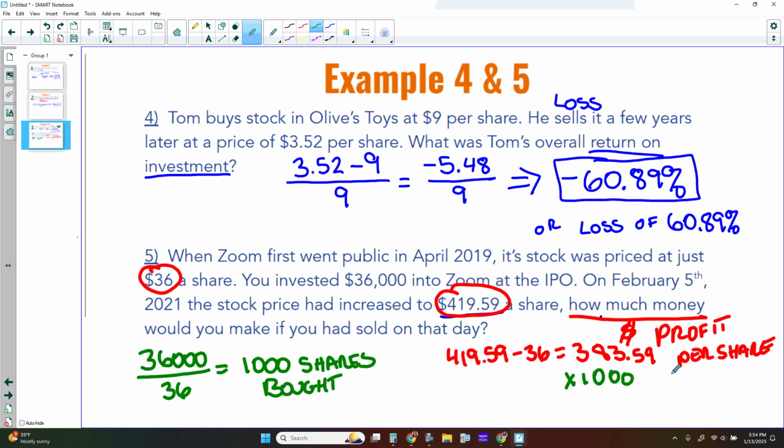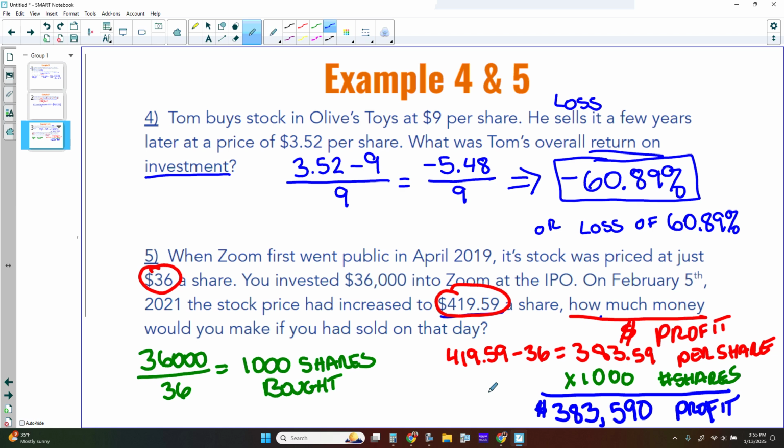So we want to multiply that by the number of shares. All right, and so that gives us our amount here that we have made, if we actually sold and had invested this amount. We have made $383,590 profit.